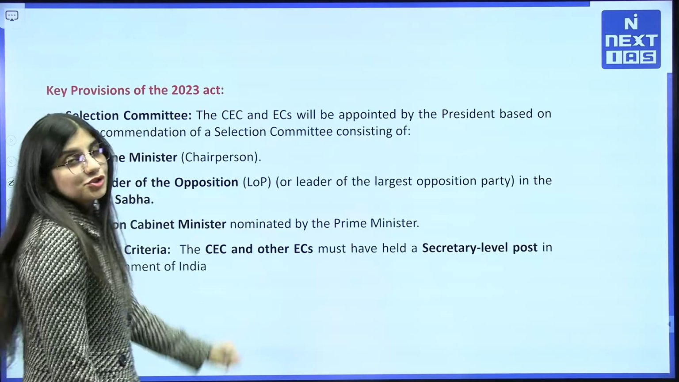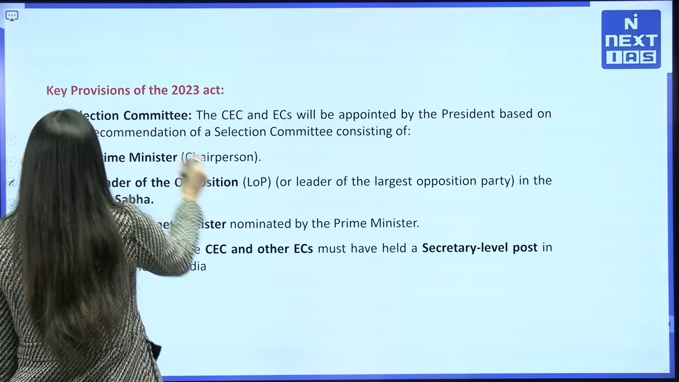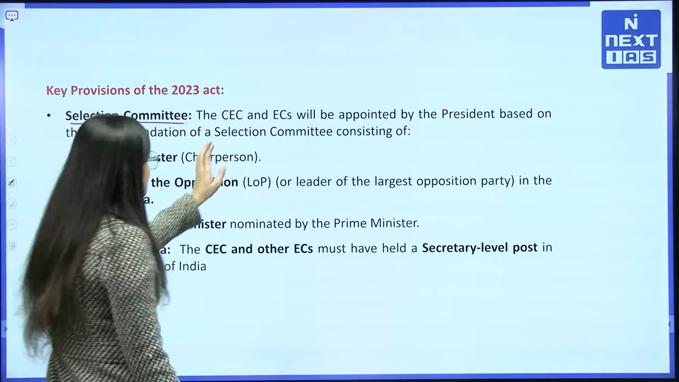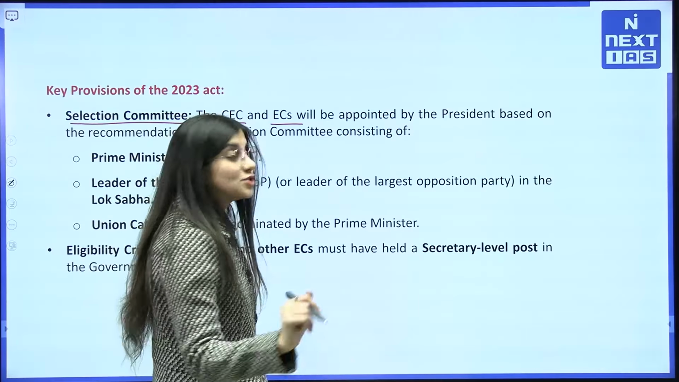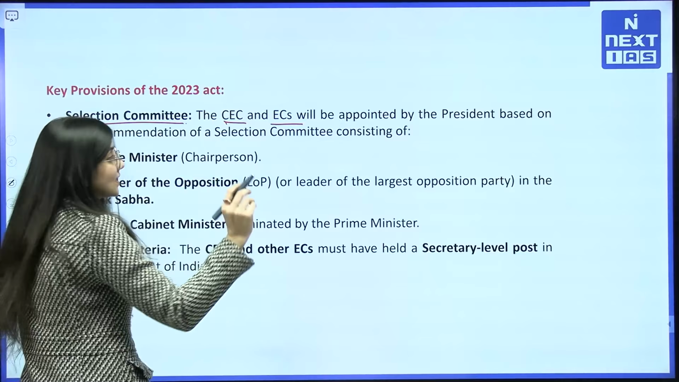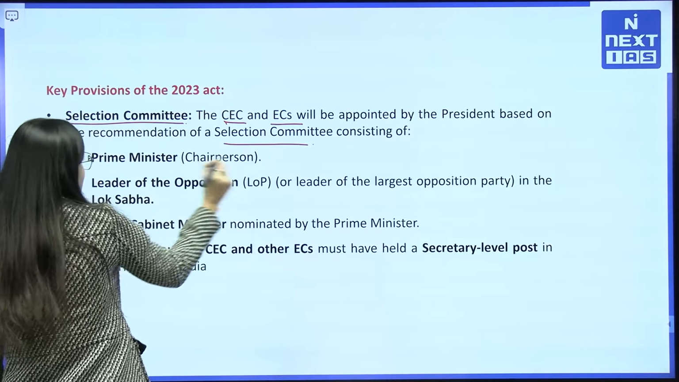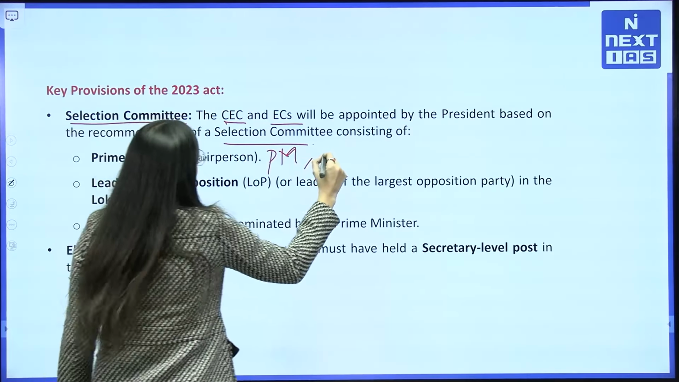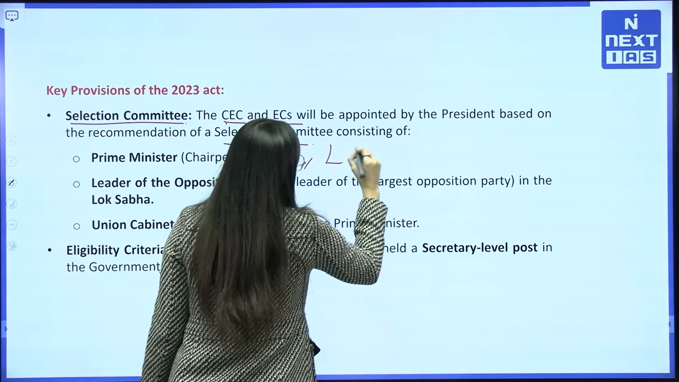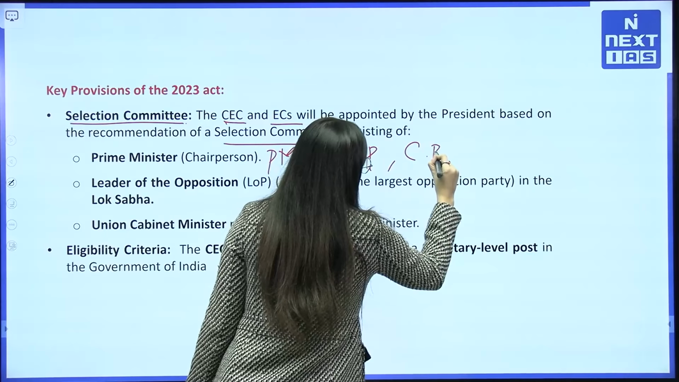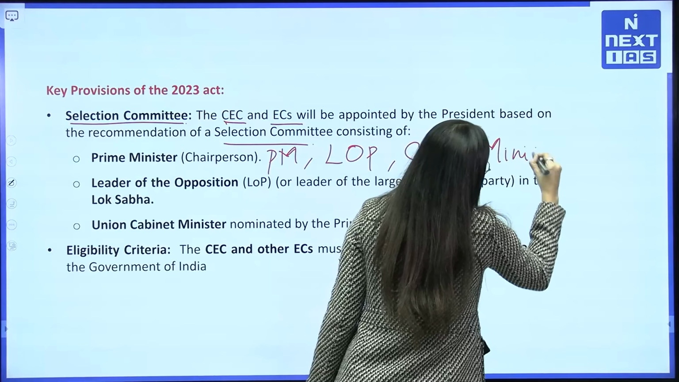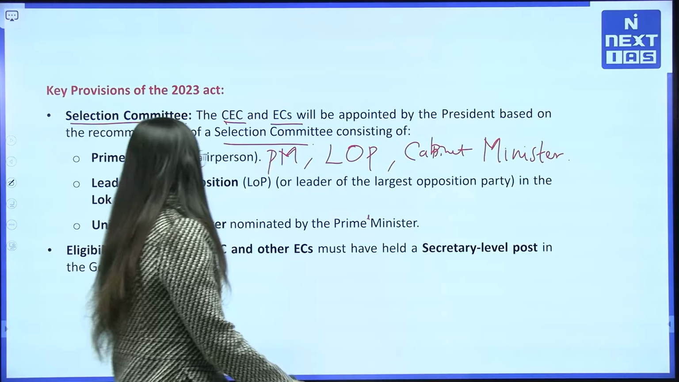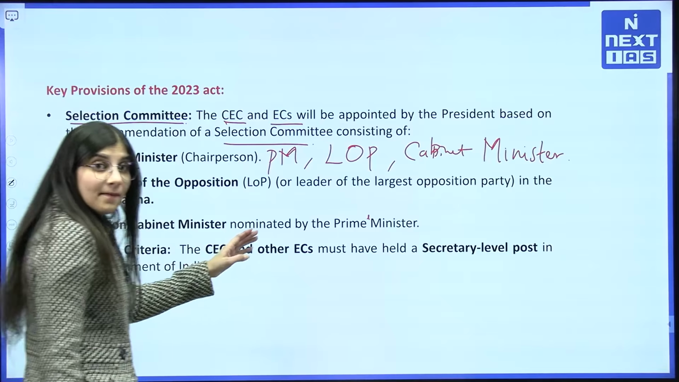So, what are the key provisions of this act? The most important is the selection committee. That means the CEC and ECs will be appointed by the President based on the recommendations of the selection committee, which consists of the Prime Minister, the Leader of Opposition, and a Union Cabinet Minister nominated by the Prime Minister.